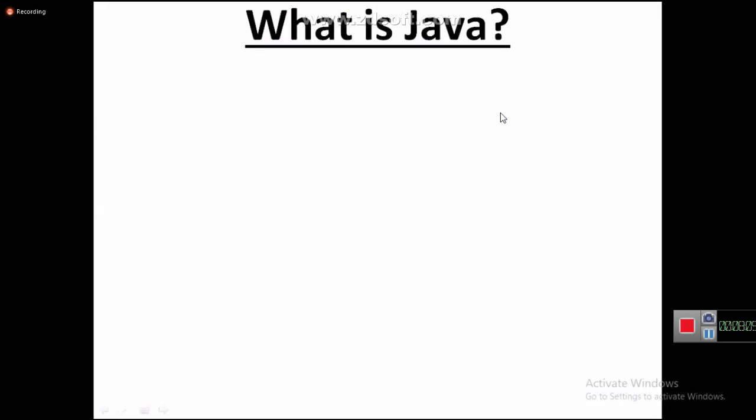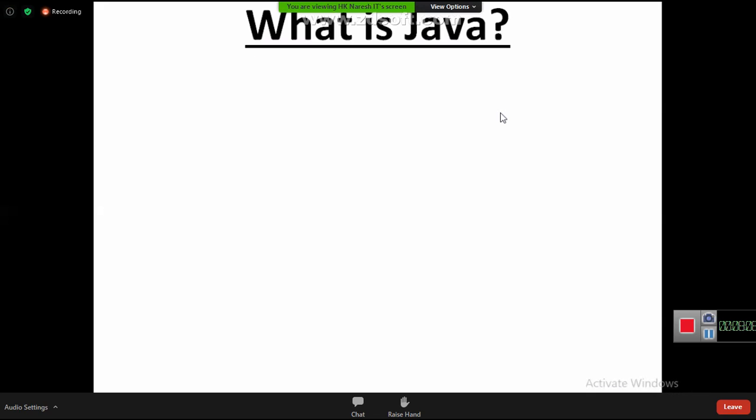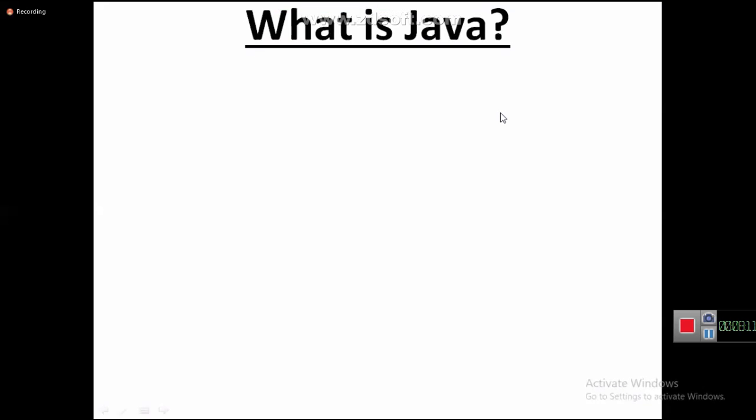The common problem of C and C++ is platform dependency. C and C++ are platform dependent programming languages. If you develop a program using C or C++, it can execute only in one operating system. Here platform means operating system. If you develop C and C++ programs using the Windows operating system, they are executed only in Windows. They cannot be executed in another operating system like Linux, Solaris and Mac OS.